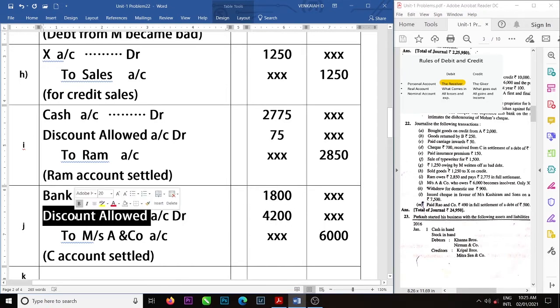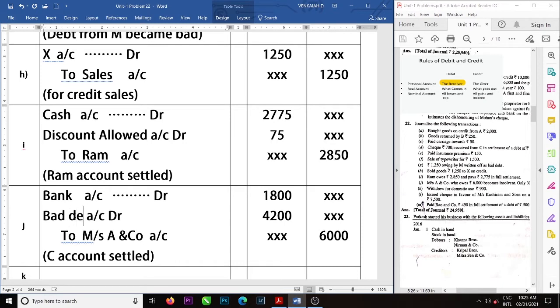Okay. Same as C and Ram. For C, total amount loss. For Ram, 75 rupees loss. For A and Co, the loss is 4,200. Okay. So we are very open-hearted persons, I think. We are giving and collecting for less amount. A and Co account is settled.